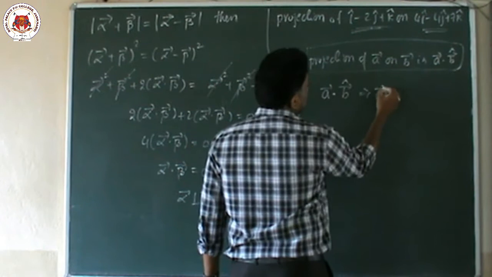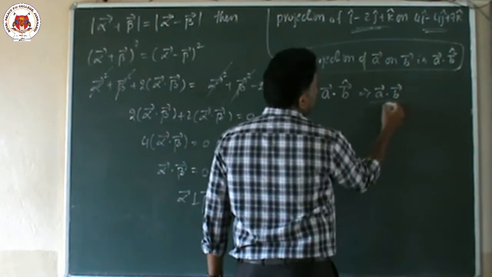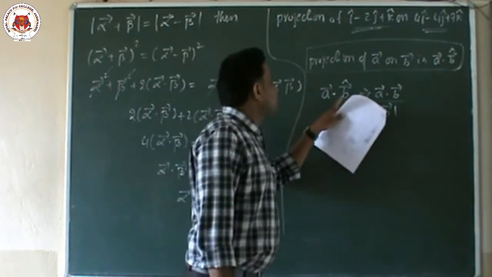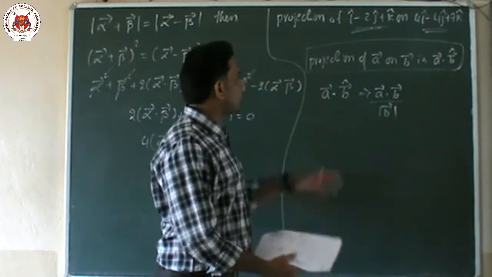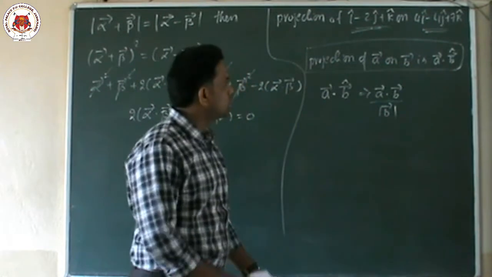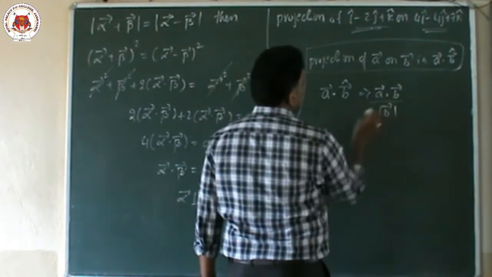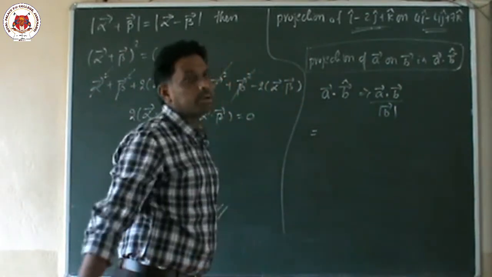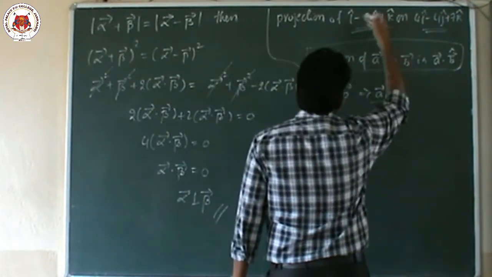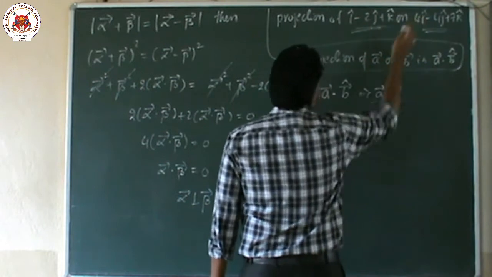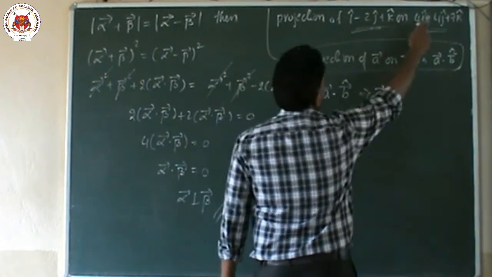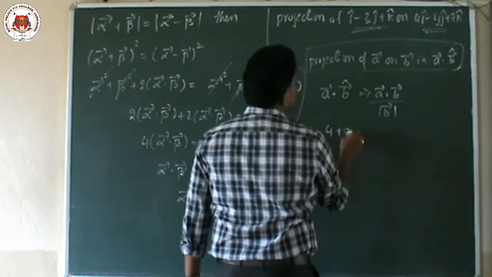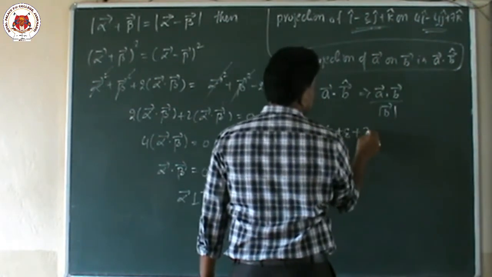B cap means unit vector. Any unit vector means the vector by its modulus. That means first we have to find the dot product, this one into this one. We know how to do the dot product. I component into I component: 1 4s are 4. Minus into minus is plus, 2 4s are 8. Again plus, 7 ones are 7.